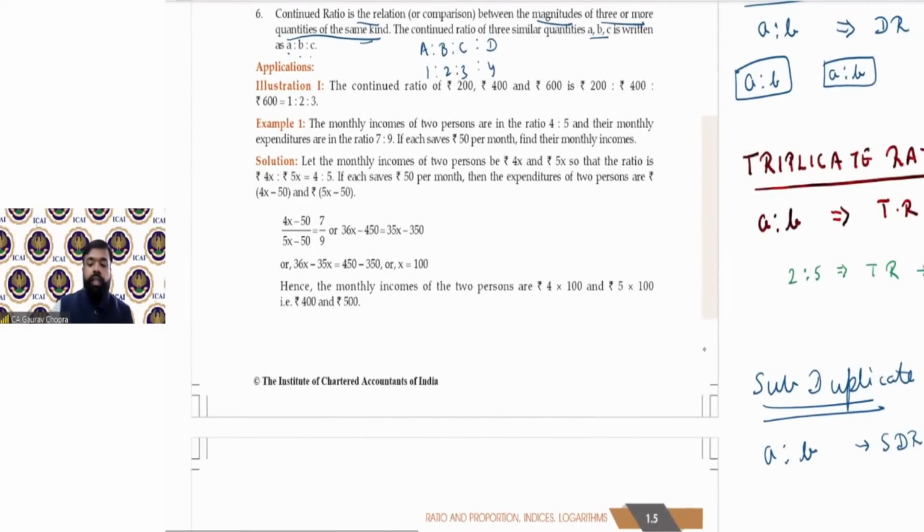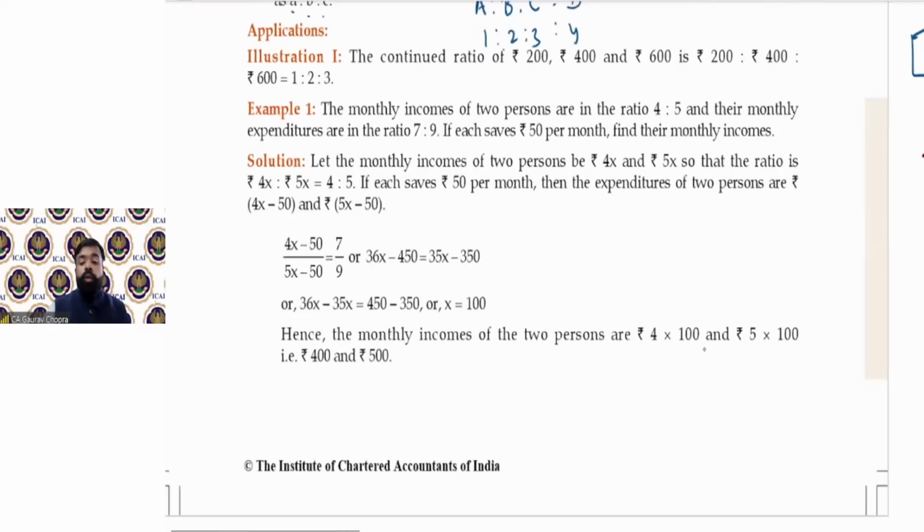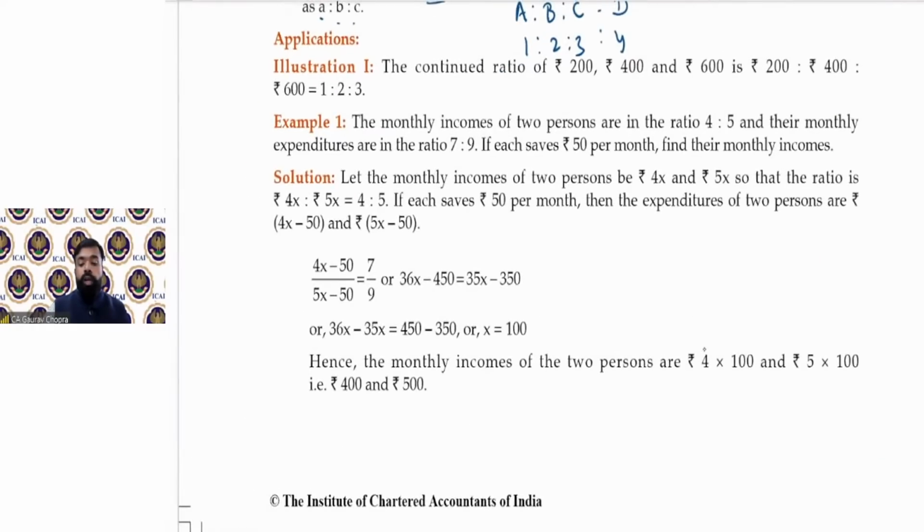Now, illustration number 1, the continued ratios of 200, 400 and 600, this you have to calculate. So 200, 400 and 600. It's a simplified ratio. So all zeros are cancelled. Then we can cancel with the help of 2. So 1:2:3. This is the simplified ratio. So this is the continued ratio.